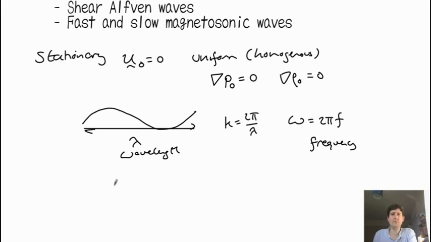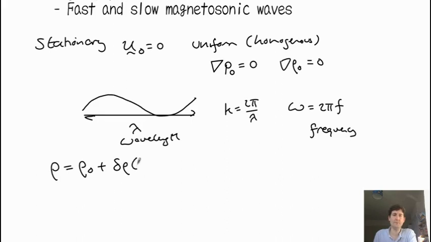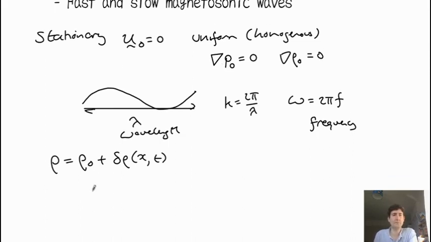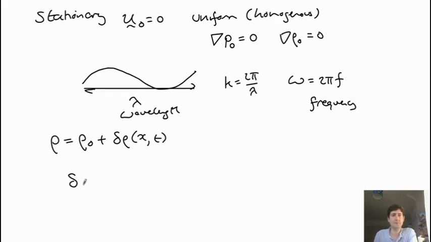And we're going to write all perturbed quantities. So, for example, just to recap, the density is an equilibrium density plus a small perturbation. And the perturbation might depend on space and time. Whereas in this plasma, rho naught is just a constant, because it is not changing in time and it's not changing in space. And we're just going to write the perturbation as a Fourier series, a function of x and t. And this is the Fourier transform in space and in time of, I'll put hat here to mean the Fourier coefficients.